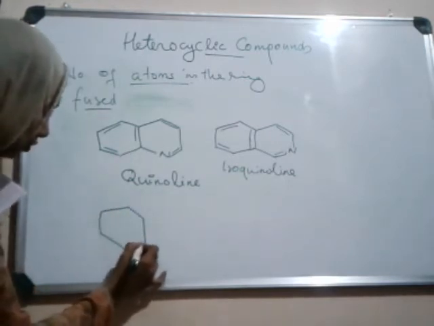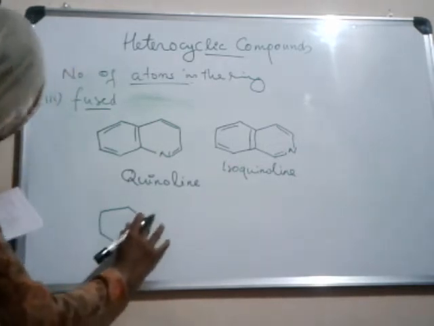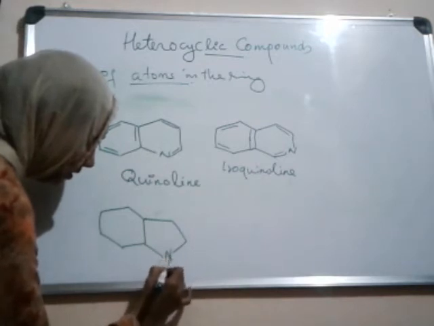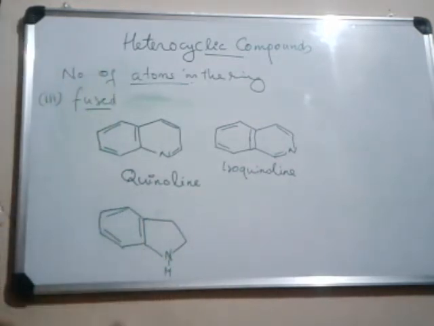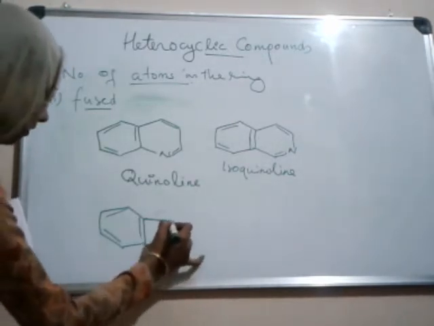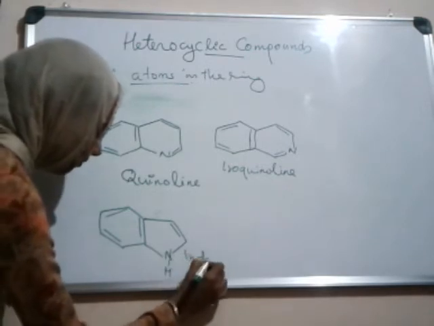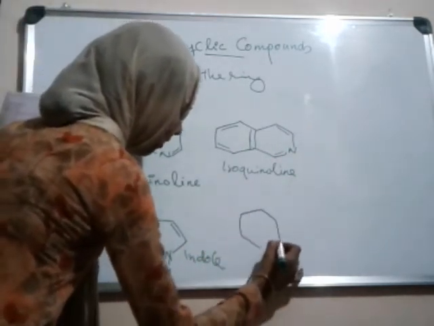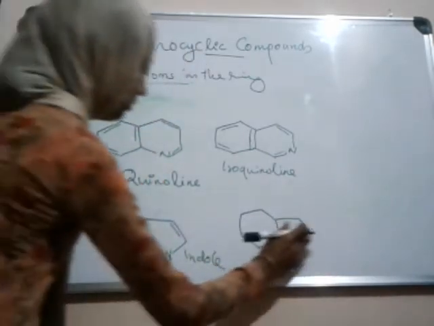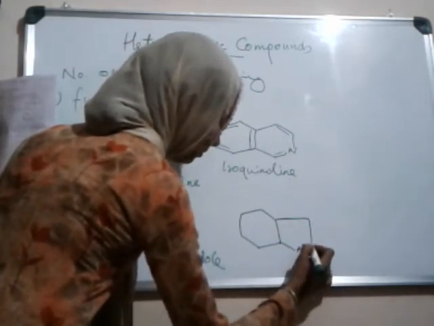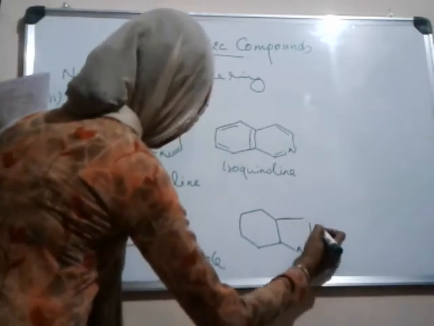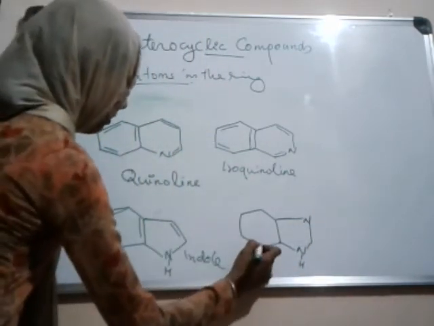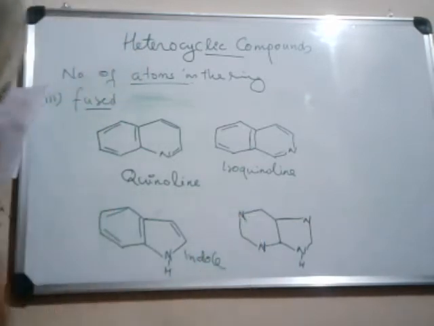Next compound is indole, in which a benzene ring is fused to a five-membered heterocyclic compound. Another fused heterocyclic compound has nitrogens at four positions in the ring system.